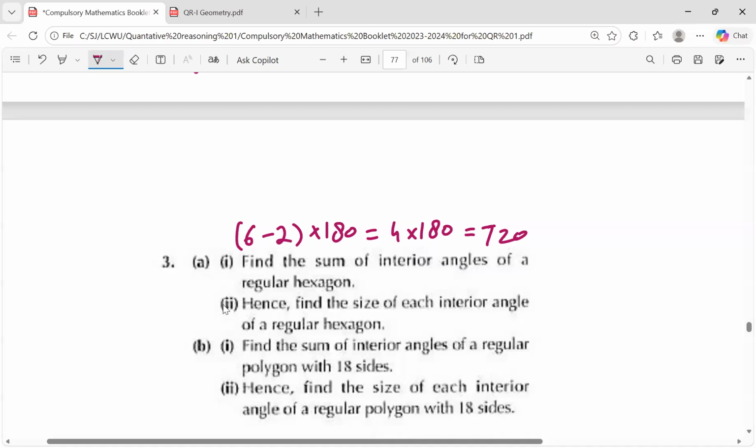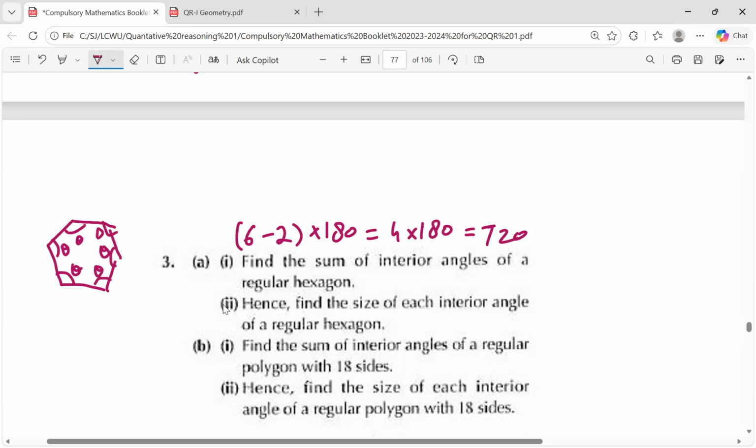Second, hence find the size of each interior angle of a regular hexagon. In a regular hexagon like this, all the angles are equal. If you take each angle as theta, then the sum will be 6 times theta.